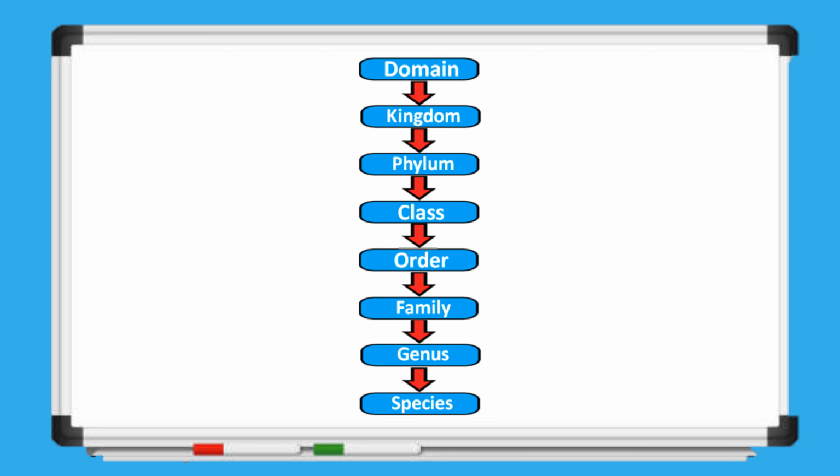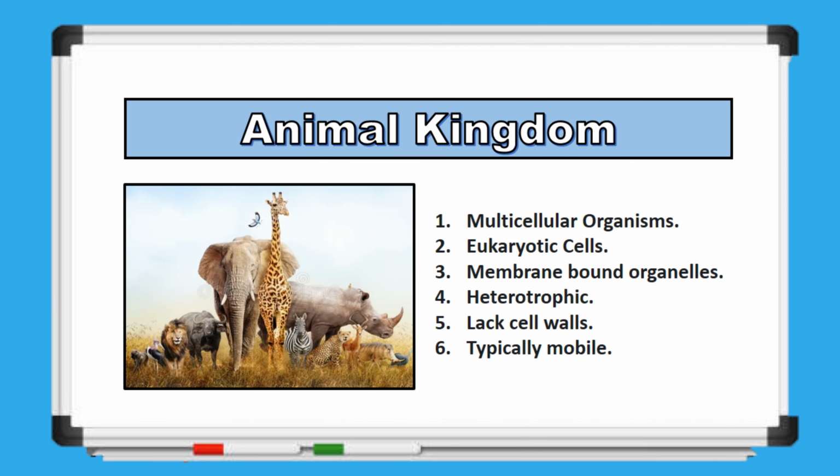Organisms within the same kingdom share important traits, showing they have common ancestors. This system helps us understand how different organisms are related. For example, in the case of the animal kingdom, also called Kingdom Animalia, it is home to a wide range of multicellular organisms, each consisting of numerous cells that work together.